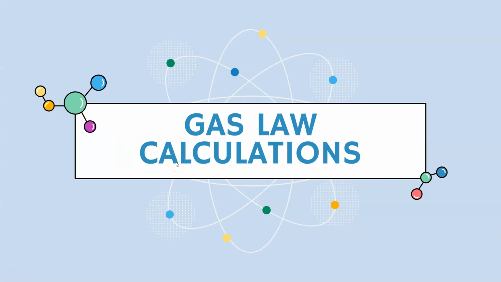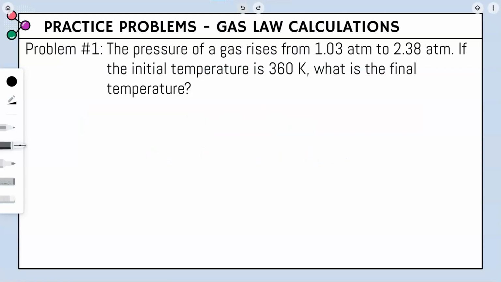And now let's go ahead and do some practice problems of gas law calculations. Okay, so our first problem says the pressure of a gas rises from 1.03 atm to 2.38 atm. If the initial temperature is 360 K, what is the final temperature? Whenever we do gas law calculations, I'm always going to give you three numbers with three units after that. So for every single number and unit, we're going to circle it. So you should have three circles: 1.03 atm, 2.38 atm, and 360 K.